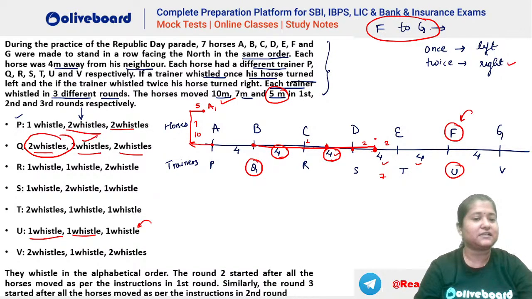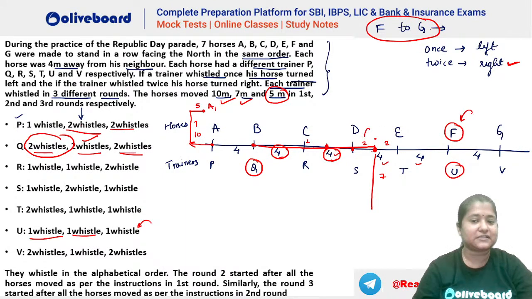Now the second whistle is 2 whistles. That means again you can see he will take a right turn. So from here he takes a right turn. That means this is again a right turn and he goes for 7 meters because that is the 7 meters in the second round for each horse. And again he hears 2 whistles. That means again a right turn. And now he has to go how much? He has to go 5 meters.